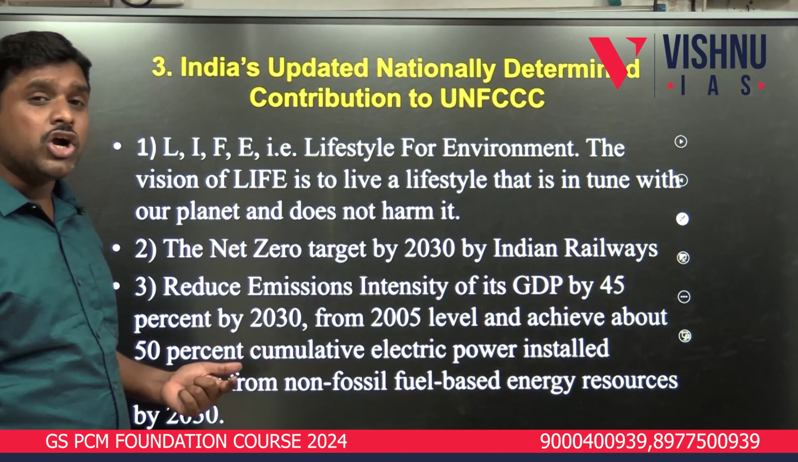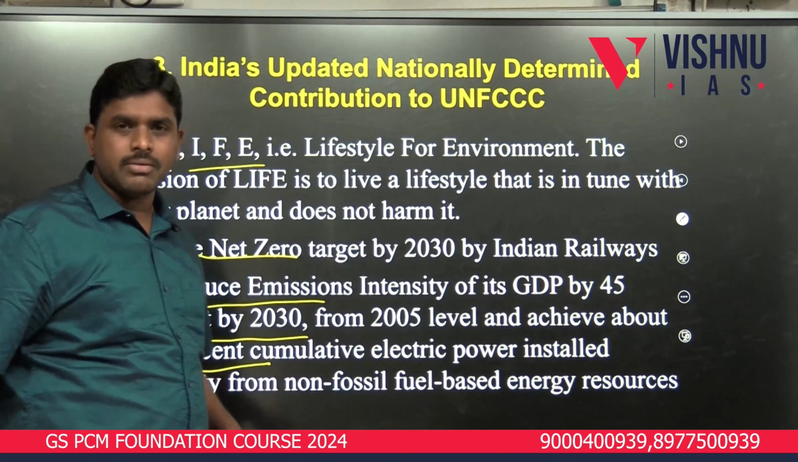Fourth, 50% cumulative non-fossil based electricity contribution or non-fossil based energy contribution should be provided by 2030. Means by 2030, 50% energy contribution should be from fossil and 50% should be from non-fossil. Very big target. And the last is by 2070, net zero emission. Net zero carbon emission is our target. These are the 4 targets which are mentioned in Conference of Parties 26, whereby India submitted our intended nationally determined contributions to UNFCCC, United Nations Framework Convention on Climate Change. These are the 4 things which you have to remember.